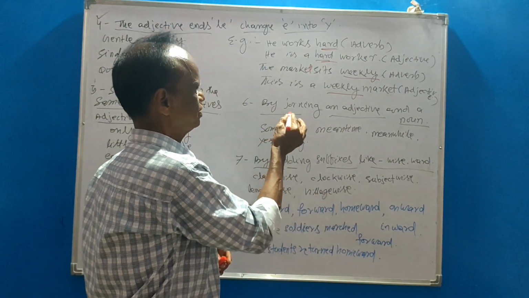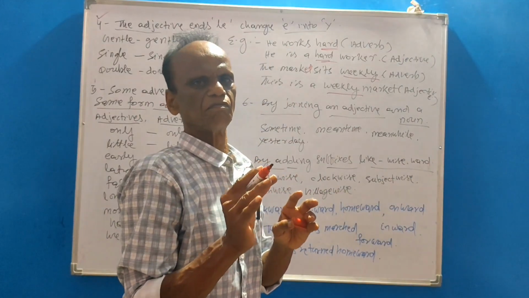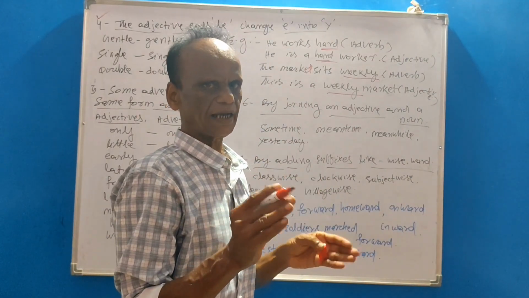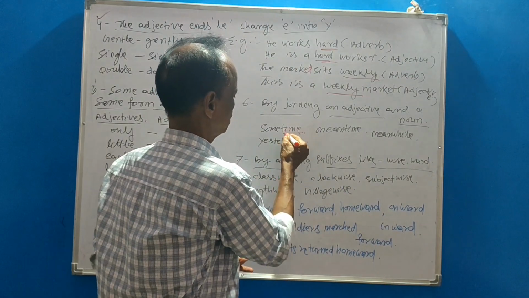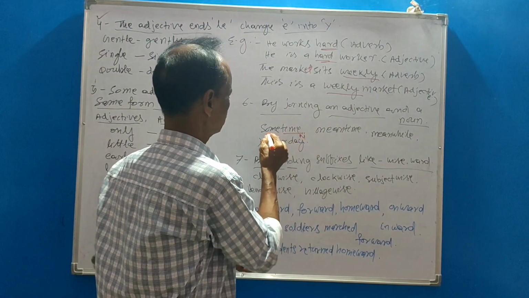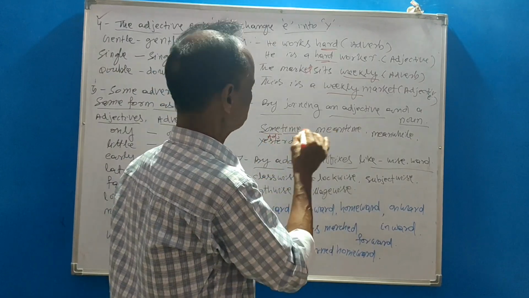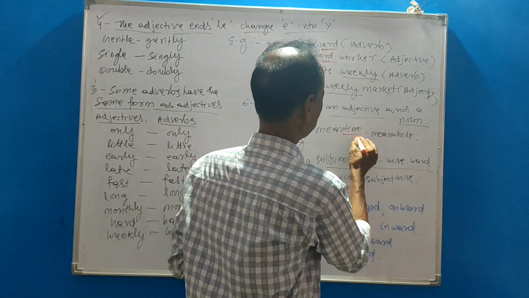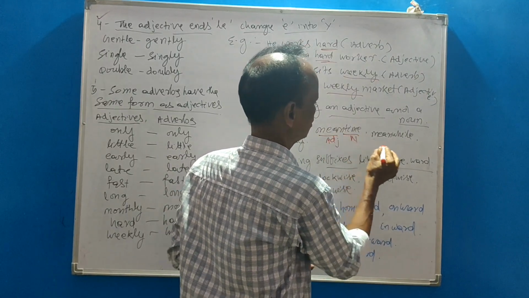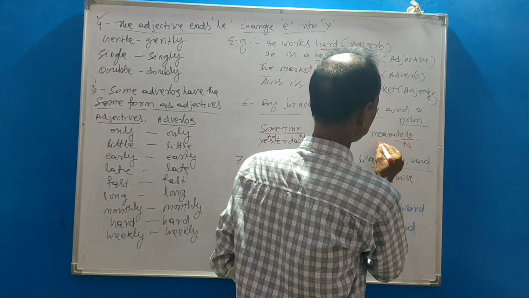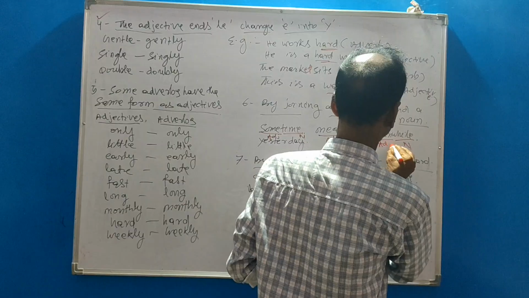6. By joining an adjective and a noun, which changes into an adverb. Sometime: time is a noun, some is an adjective. Meantime: time is a noun, mean is an adjective. Meanwhile: while is a noun, mean is an adjective.